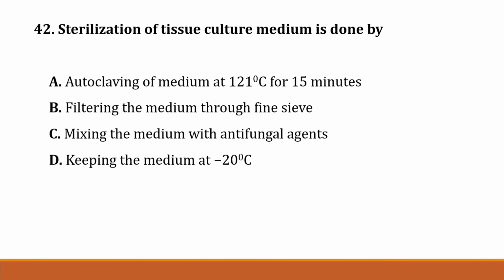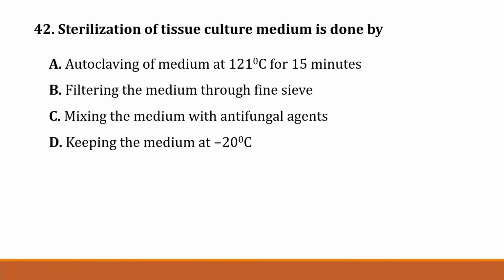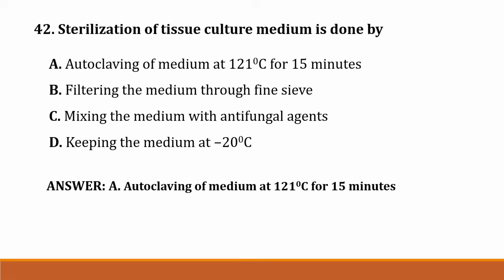The next question number 42. Sterilization of tissue culture medium is done by option A, autoclaving of medium at 121 degrees Celsius for 15 minutes. Option B, filtering the medium through fine sieve. Option C, mixing the medium with antifungal agents. Option D, keeping the medium at -20 degrees Celsius. Correct answer is option A, autoclaving of medium at 121 degrees Celsius for 15 minutes.